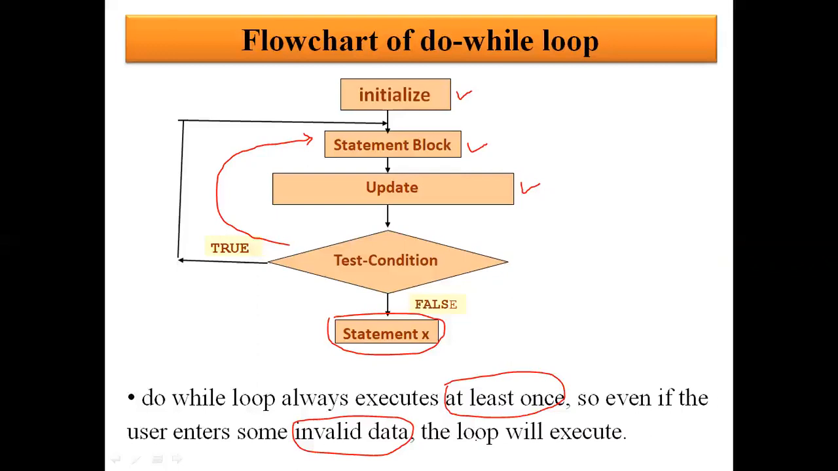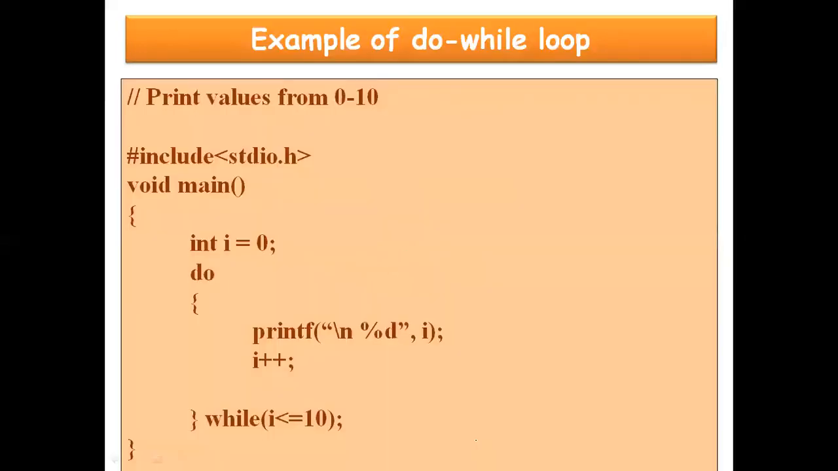So what are the fundamental differences? While is entry controlled, do while is exit controlled. While may have 0 iterations, but do while will always have at least one iteration. Now let us have a look at a simple example of do while loop.